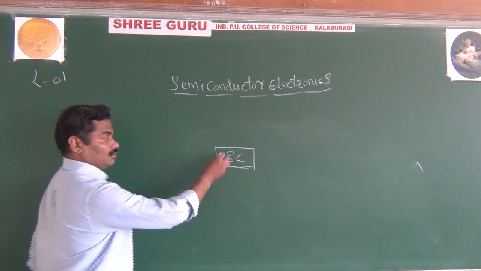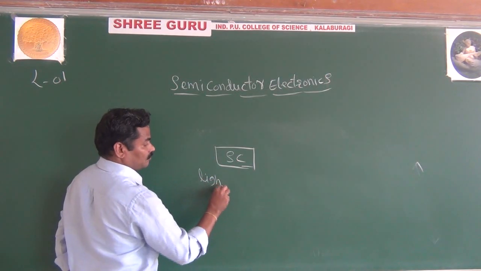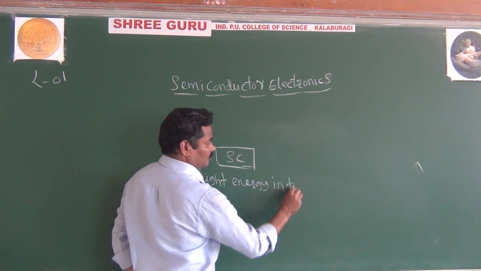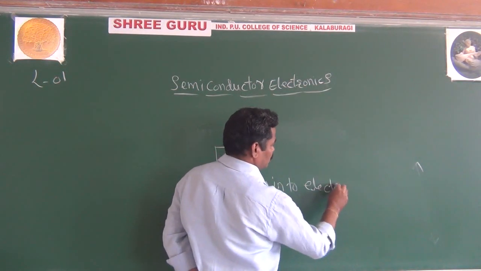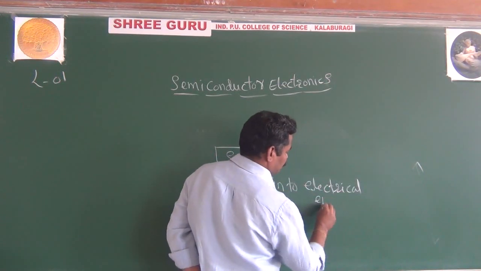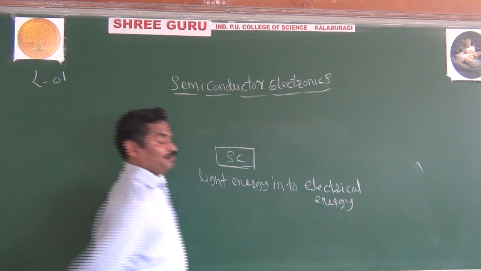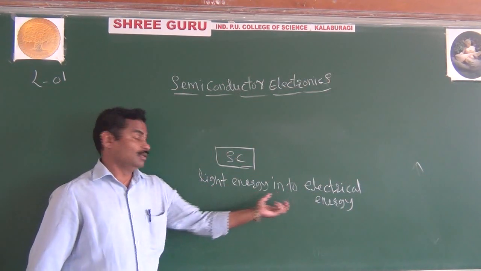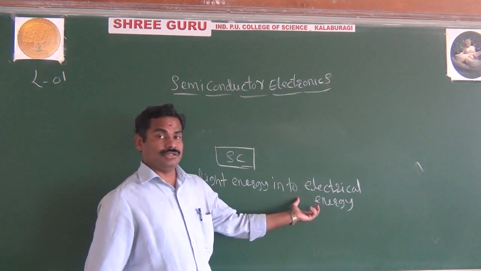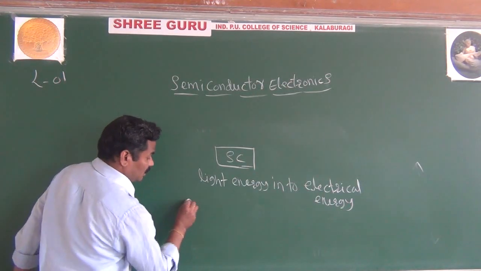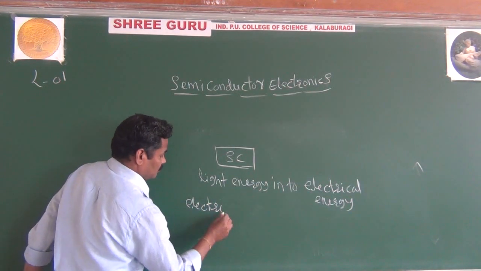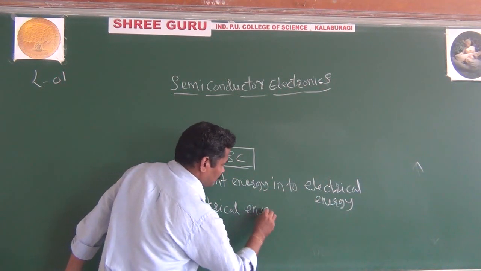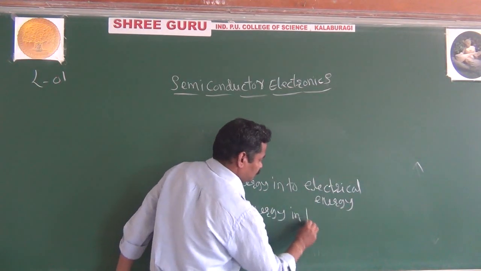By using the semiconductor, you can convert light energy into electrical energy, or it is also possible to convert electrical energy into light energy.